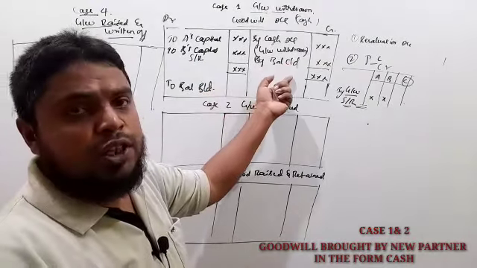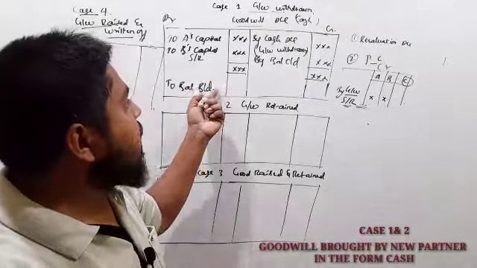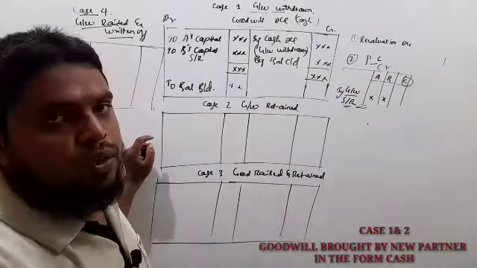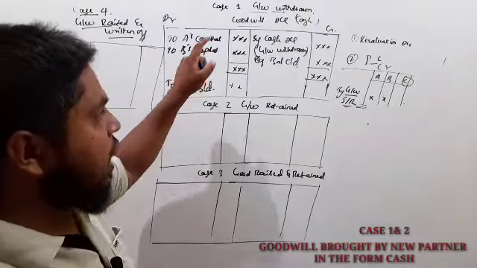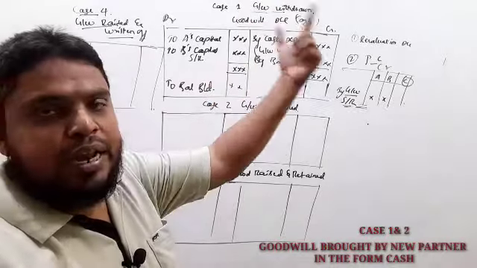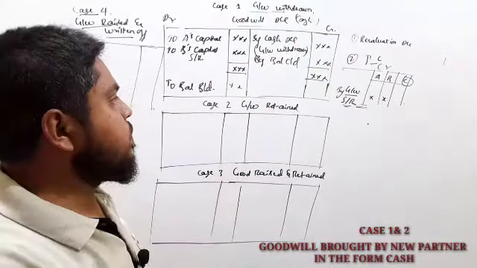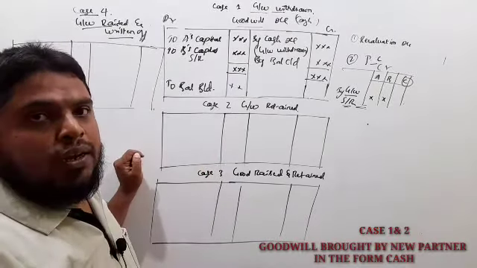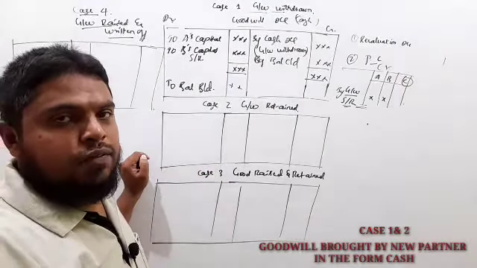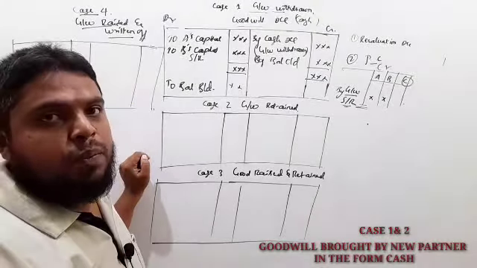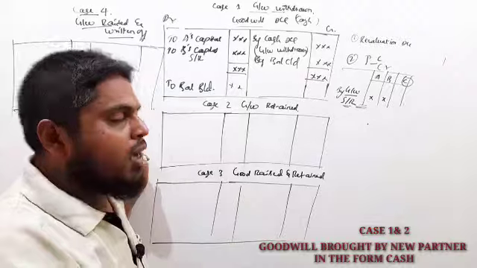If the full amount is withdrawn, we won't get this balance here, and we won't transfer this balance to the balance sheet. So if half the goodwill is withdrawn, then only the half amount we are going to transfer to the new balance sheet. Next, in case 2: goodwill brought by the new partner in the form of cash, and that goodwill not withdrawn by the old partners, they are retained in the business.